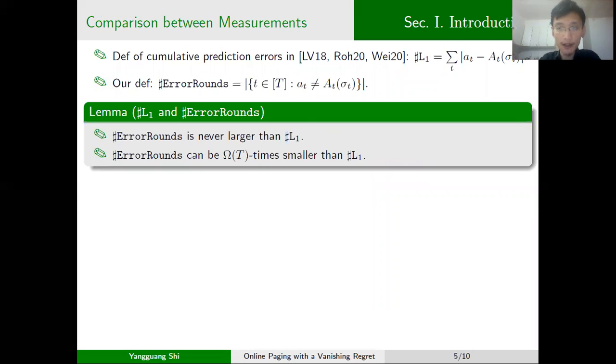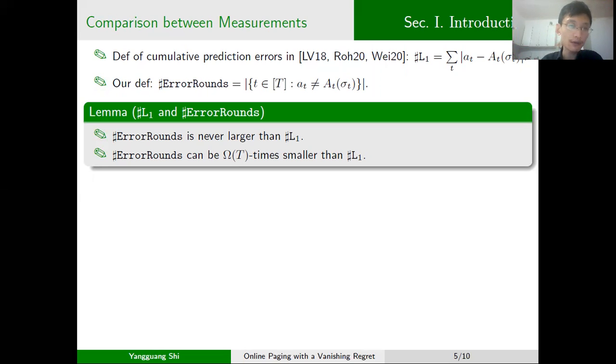Now I want to talk about the measurements of the prediction errors. In the related works, the cumulative prediction error is often measured with the L1 norm, which is defined to be the L1 norm of the prediction sequence minus the sequence of the real next arrival times. Recall that in our work, the cumulative prediction error is defined to be the number of the runs when the prediction doesn't match the real next arrival times.